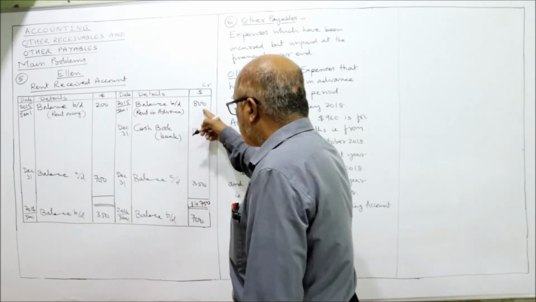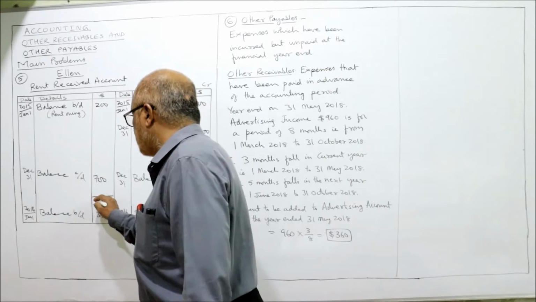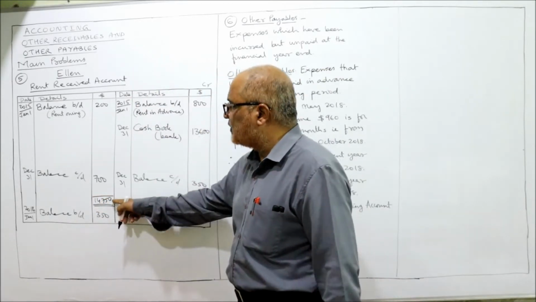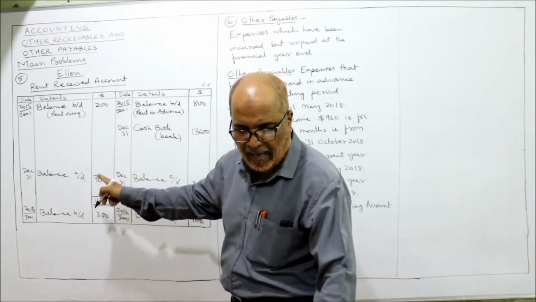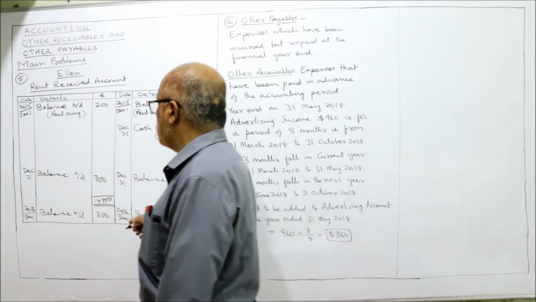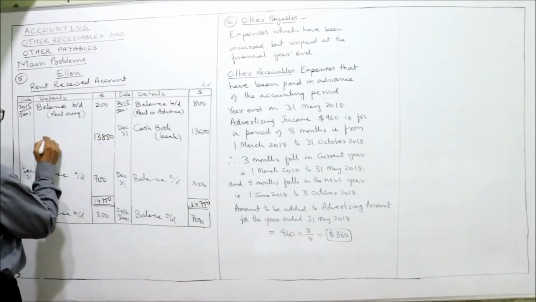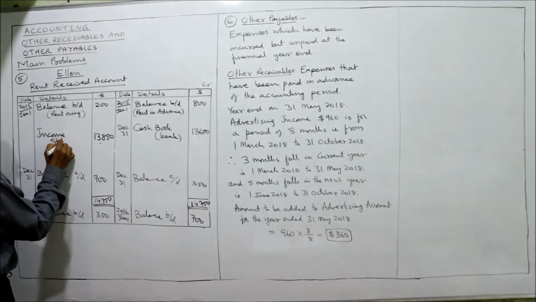The total on the credit side is 14,750. Same 14,750 I am writing here. From 14,750 minus 200 minus 700, the balancing figure will be 13,850. This 13,850 should be transferred to income statement.